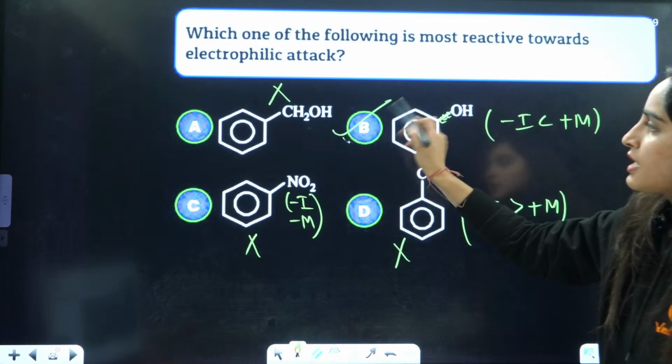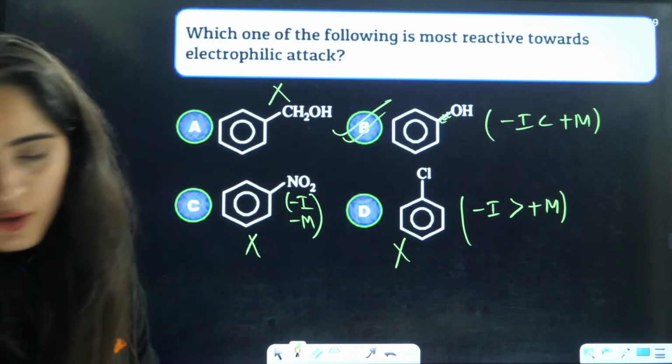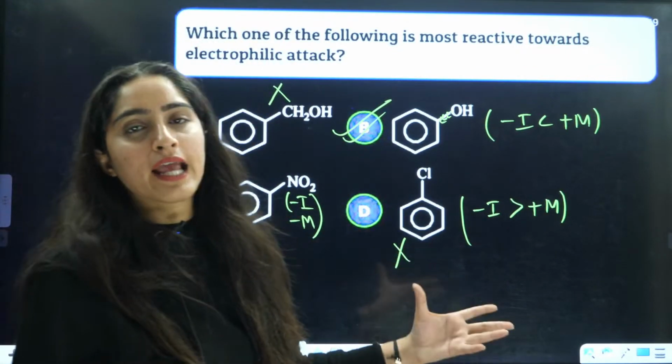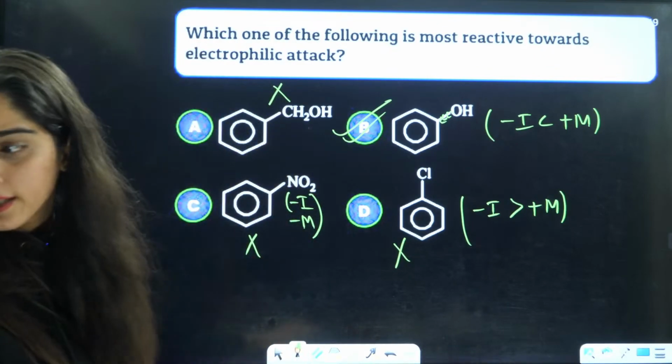Maximum electron density will be on B. That is, phenol is the correct answer. Very fast reaction will occur on phenol, right? Okay, got it? Chalo.